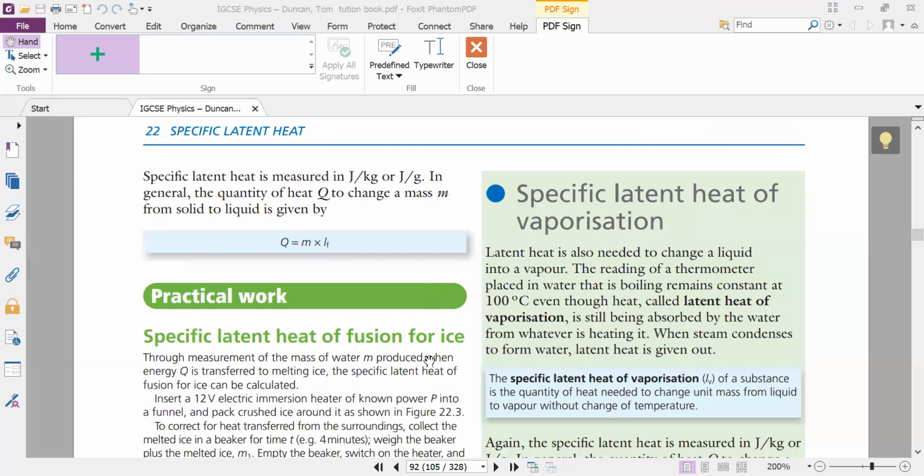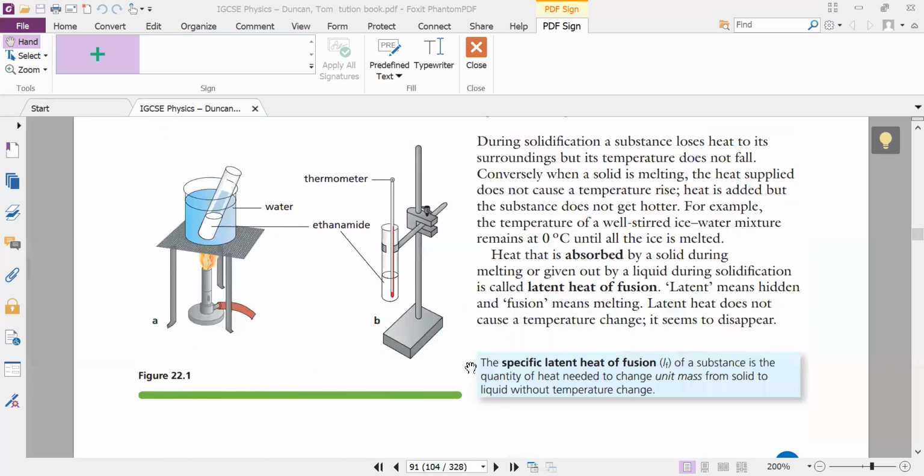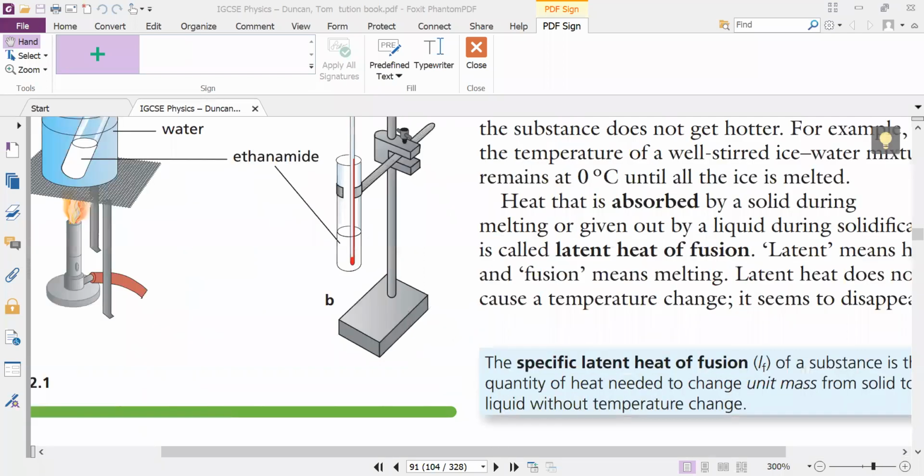First of all, Rehan, can you read this blue box? Yes, sir. Sir, can you go to the blue box? Now, can you see this?